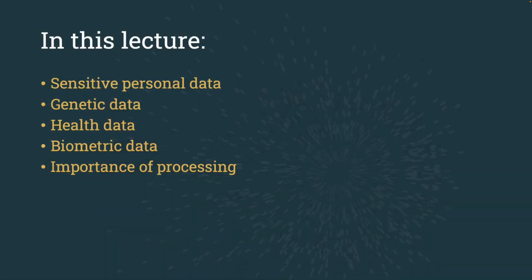In this lecture, we are going over sensitive personal data, also known as special categories of data. This has come up briefly before, but here we're going to dive in a bit more deeply. We will define what sensitive personal data is. We will then look at the definitions for genetic, health, and biometric data. And we will conclude by looking at the importance of processing with regards to the definition of biometric data.